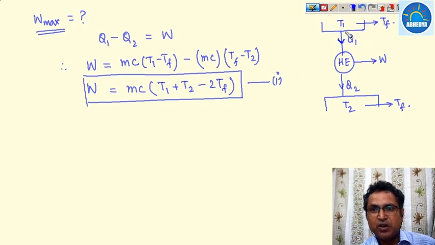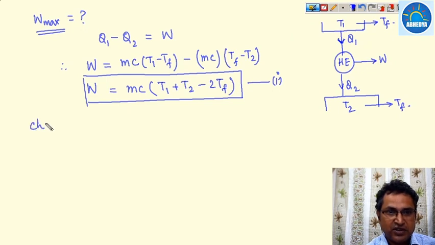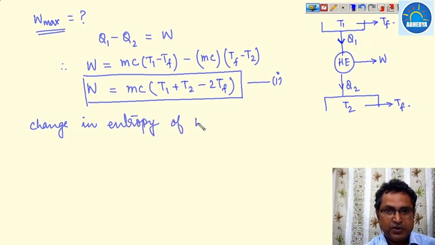Now since this body changes its temperature from T1 to Tf, obviously there is a change in entropy of body 1, delta S1.